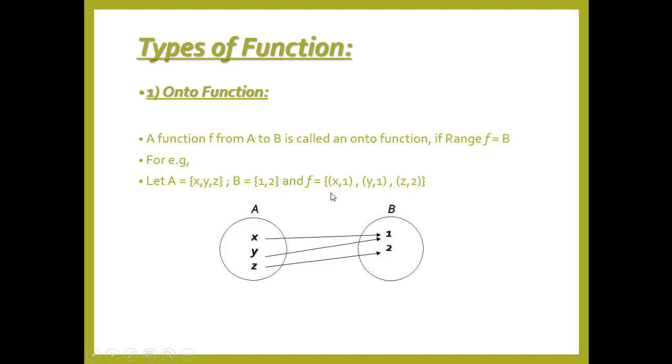Okay, if we just draw a diagram to show this relation or a function, it means x is moving towards 1, y is also moving towards 1, and z is moving towards 2. That means 1 is the image of x, 1 is also the image of y, and 2 is the image of z. Here the range of the function is {1, 2}, which is actually equal to B, as I've already told you before. Therefore f, or a function, is an onto function.